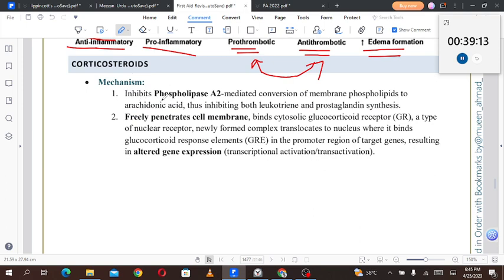Corticosteroid, the mechanism: they inhibit the phospholipase A2 mediated conversion of the membrane phospholipids.